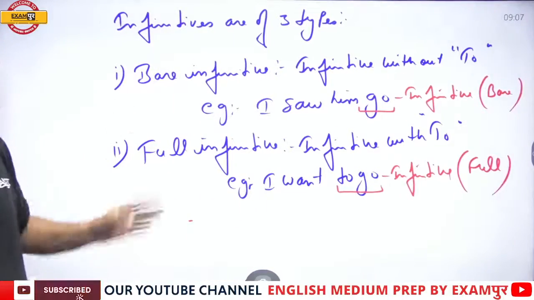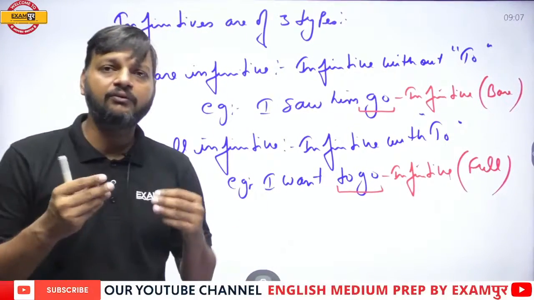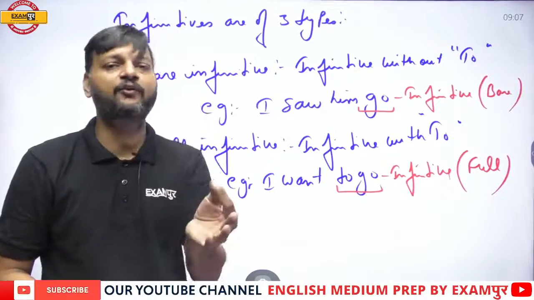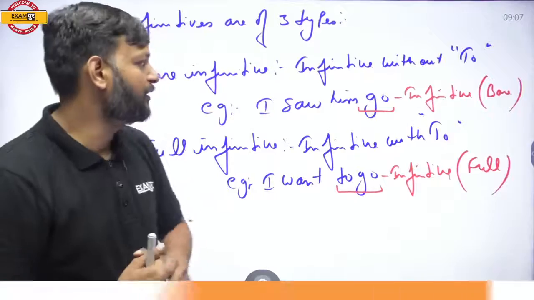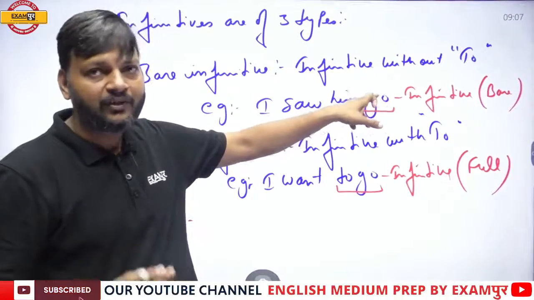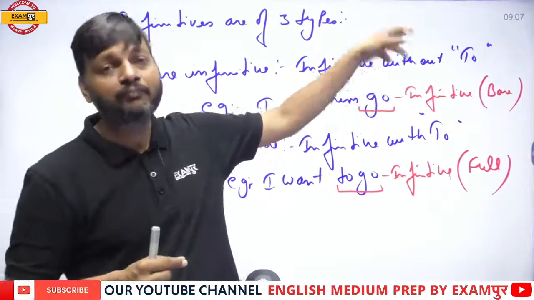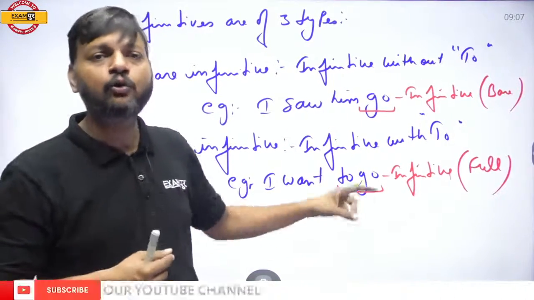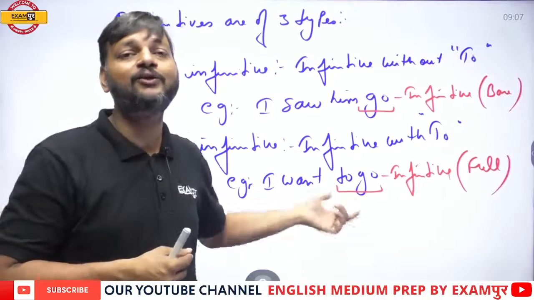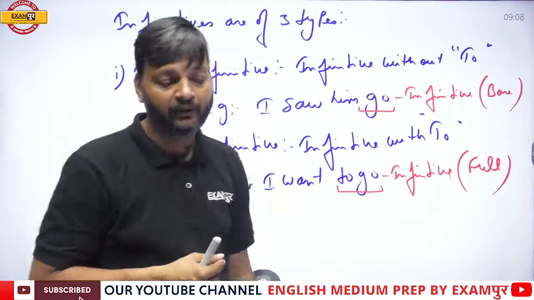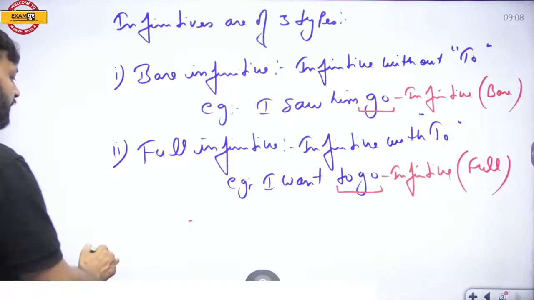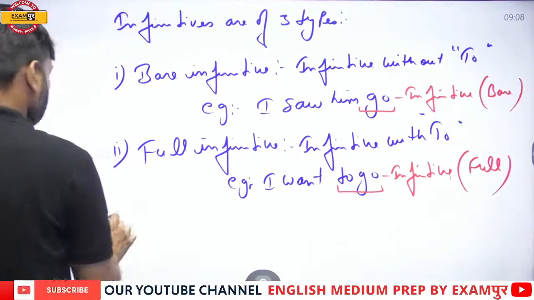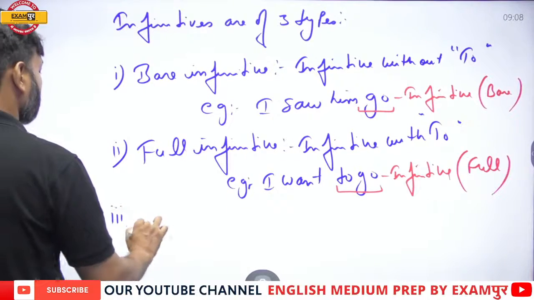So bare infinitive is infinitive without to. Now you should know that infinitive is not to plus first form. Infinitive is just first form which is placed after another verb. So in this sentence, go is infinitive. Since it has been used without to, it is bare infinitive. And in the second sentence, I want to go, since here go has been used with to, it is full infinitive. The third type of infinitive is perfect infinitive.